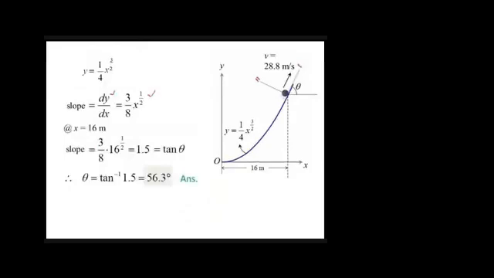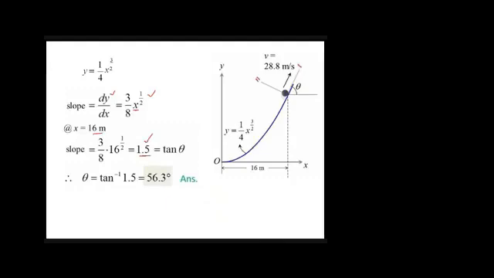Put x is equal to 16. So when you put it, what will you get? You will get 1.5. What is dy by dx at x is equal to 16 meter? You get 1.5, right?